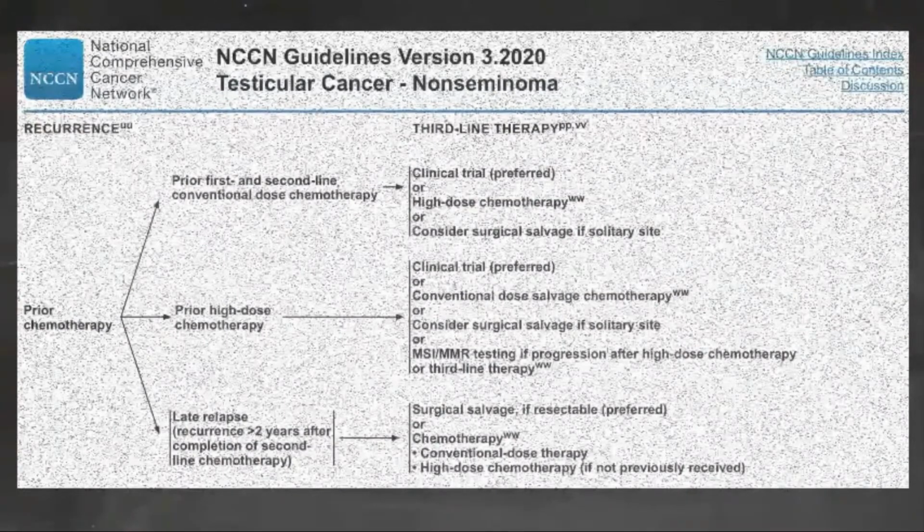In order to maintain optimal efficacy and limit treatment-related toxicities, the chemotherapy regimens previously received by the patient should be considered when deciding on third-line therapy options. High-dose chemotherapy is the preferred third-line option if it has not been previously received. If high-dose chemotherapy was previously received by the patient, then palliative chemotherapy is the preferred third-line treatment option. Additionally, the panel considers pembrolizumab immunotherapy to be useful in certain circumstances.